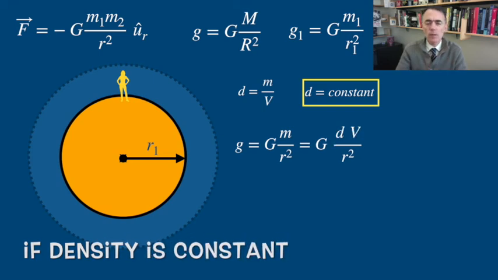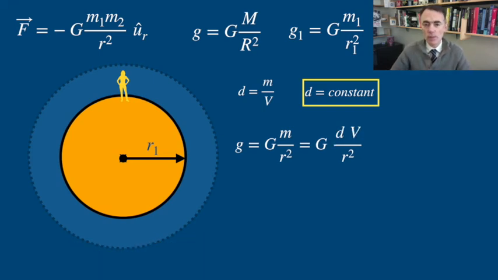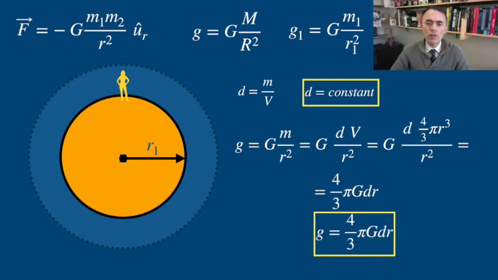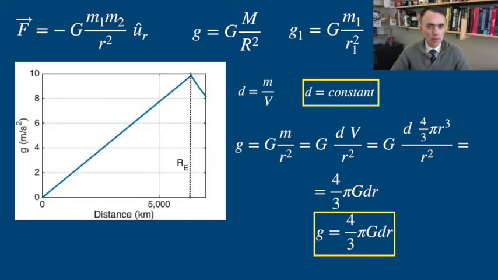If the density is constant, then the mass m is density times volume. If the Earth is a sphere, then volume is 4/3 of pi times radius to the third. We can now rearrange this a bit and find that g depends linearly on the distance to the center of the Earth. It decreases as we go deeper and deeper.